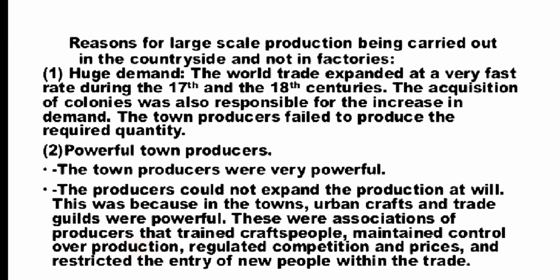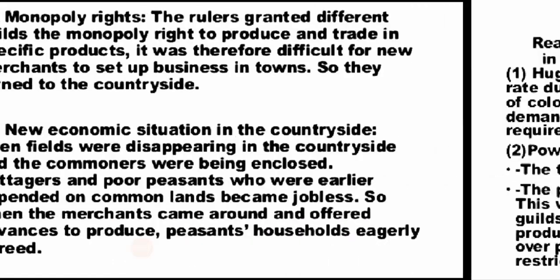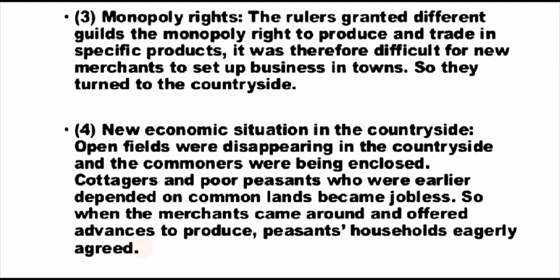This was because in the town, urban craft and trade guilds were powerful. These were associations of producers that trained craftspersons, maintained control over production, regulated competition and prices, and restricted the entry of new people in the trade. Monopoly right. The ruler granted different guilds the monopoly right to produce and trade in a specific product. It was therefore difficult for a new merchant to set up a business in a town, so they turned to the countryside. New economic situation in the countryside.